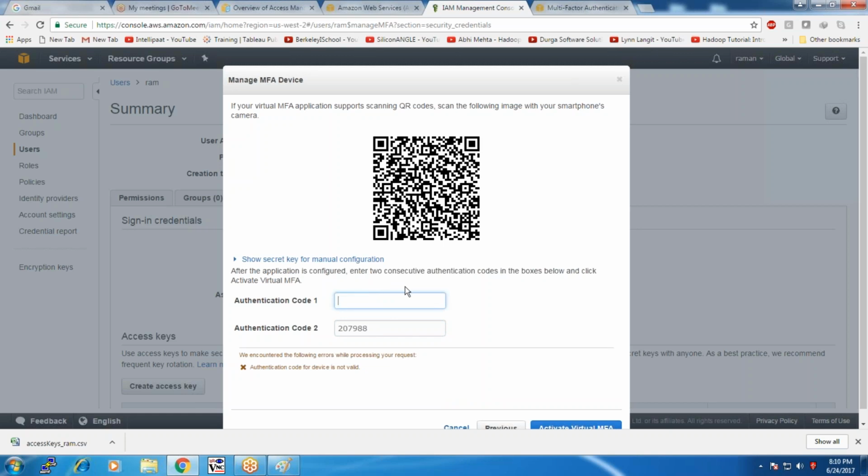Okay, let me change the authentication code. 301473. After typing the first code, you wait until the next code is generated. It takes a minimum of 1 minute. For every 1 minute interval, a new code will be generated.